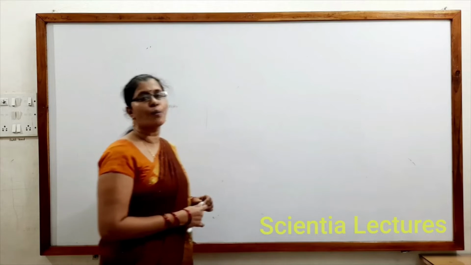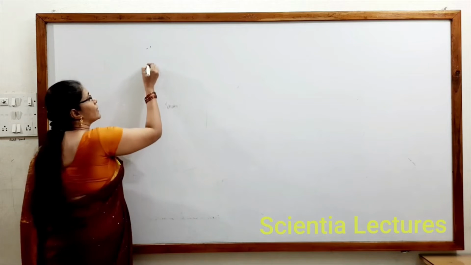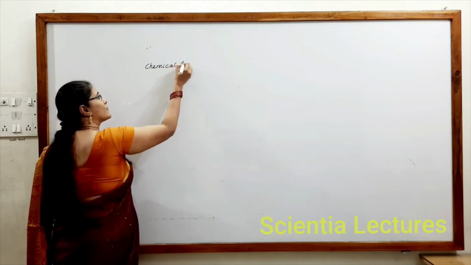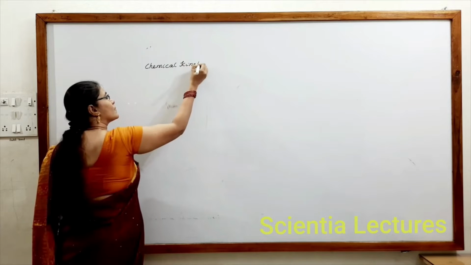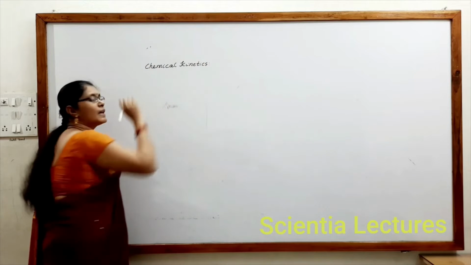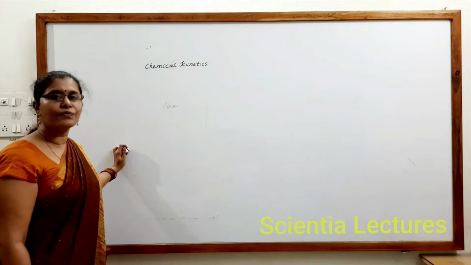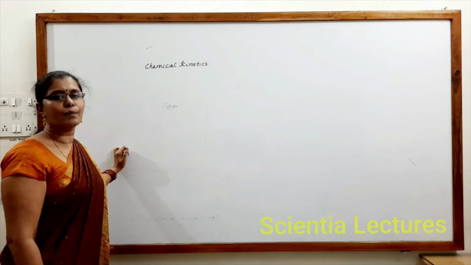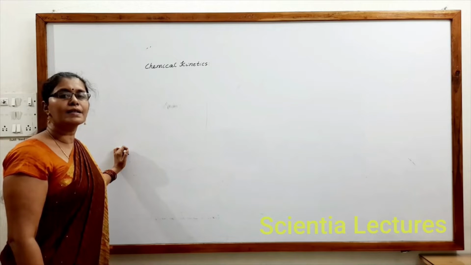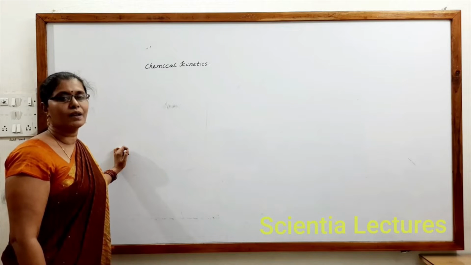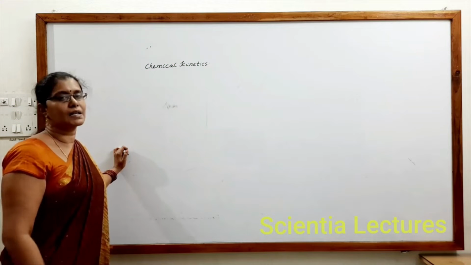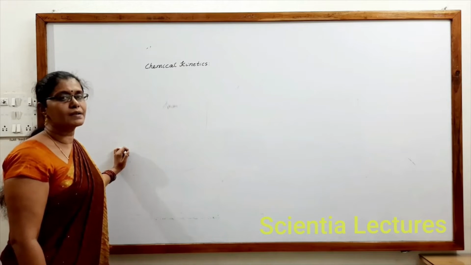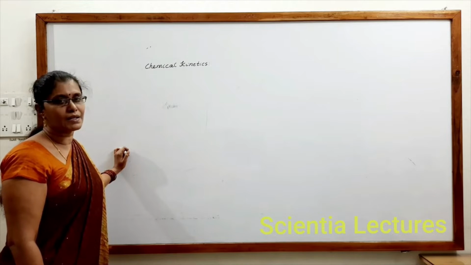Now let us see module 1, chemical kinetics. Chemical kinetics is the branch of chemistry that deals with rate and mechanism of reactions. Rate in the sense of fastness of reaction, mechanism is how it occurs. So chemical kinetics is the branch of science that deals with the rate and mechanism of reaction.